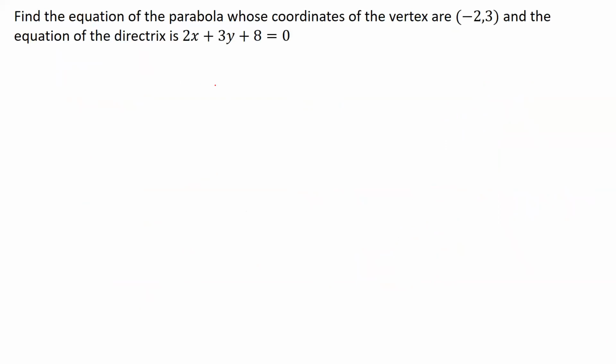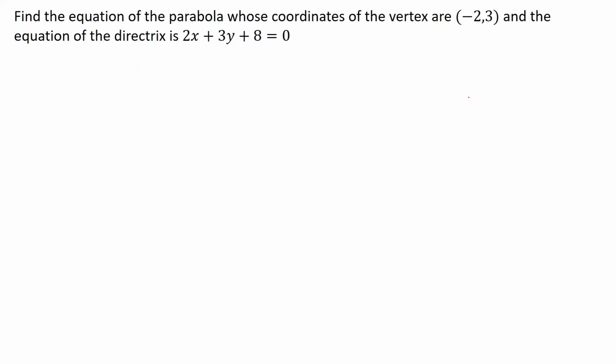Let's take up one more question. It will be more or less similar, but again, there are different variants of the same question. So let's try this one out as well. Find the equation of the parabola whose coordinates of the vertex are minus 2, 3, and the equation of the directrix is 2x plus 3y plus 8 is equal to 0.